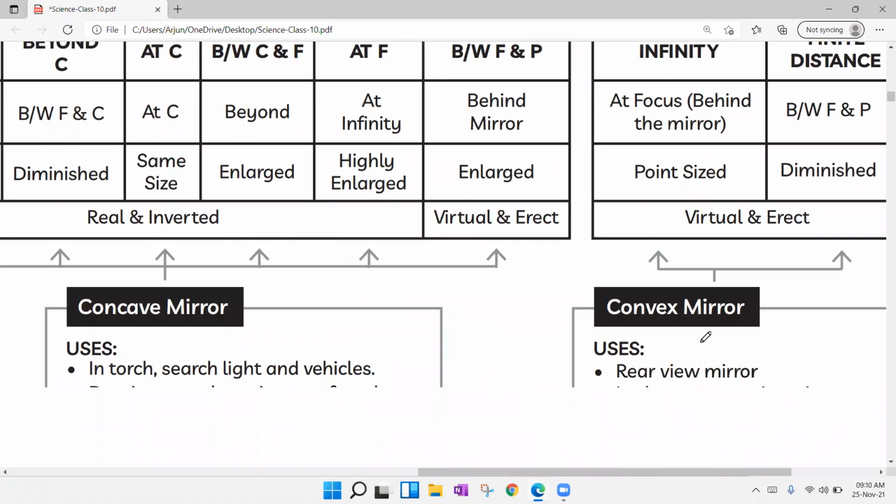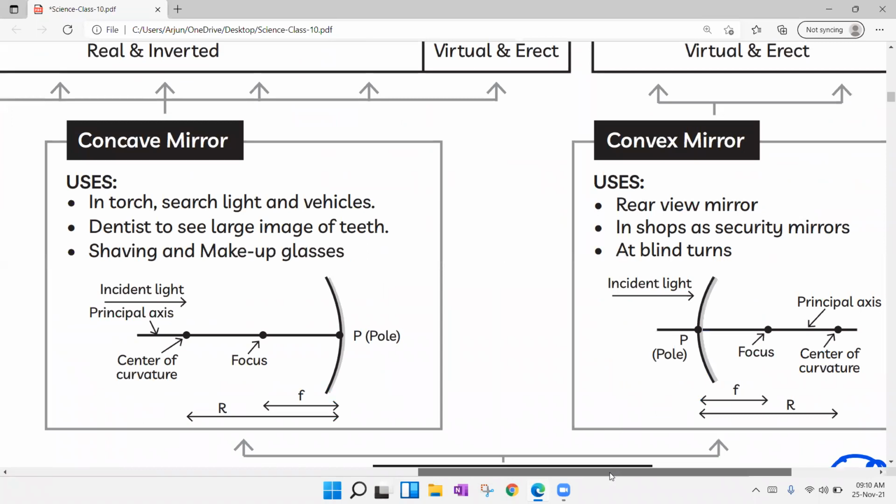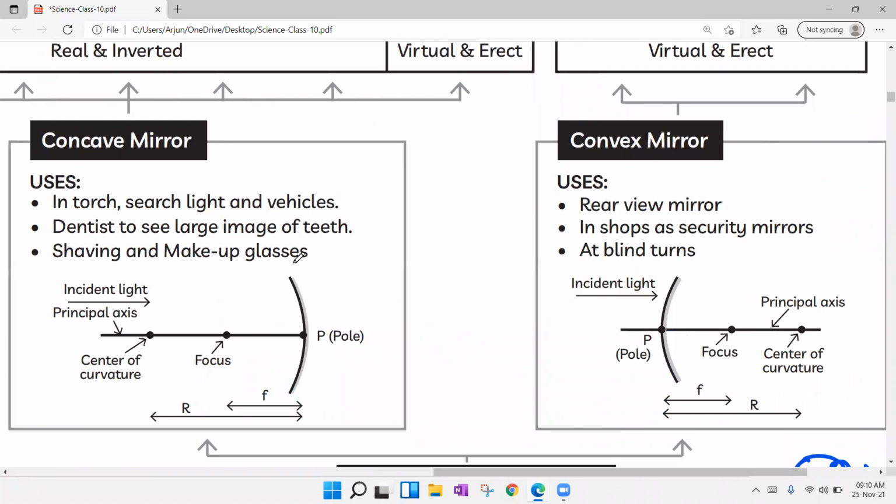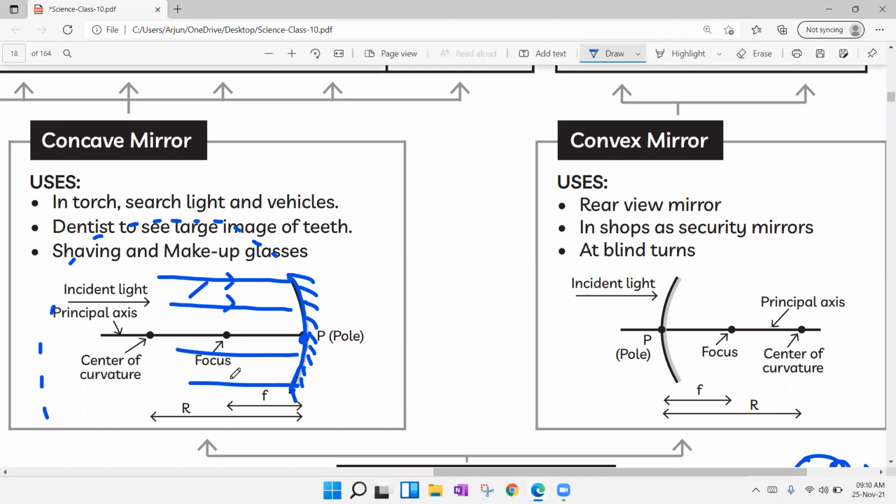Here we have two types of spherical mirrors. Number one, concave mirror. Number two, convex mirror. So concave mirror, if you observe, is a mirror which is bent inwards. Of course, this is part of a sphere, part of a circle, right? And this is the non-reflecting side, which you have to mark like this. There is a center point of the mirror that is represented with the letter P. P stands for pole. This concave mirror is also known as converging mirror, because when light rays pass parallel to each other, after touching the mirror, all light rays will be converged at one point. That point we call focus.